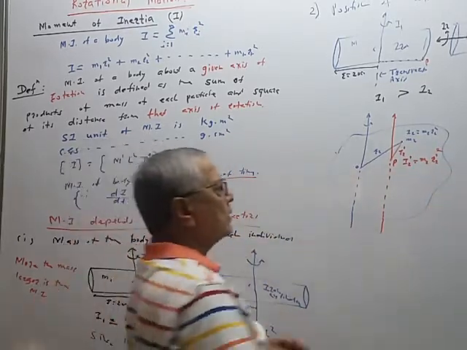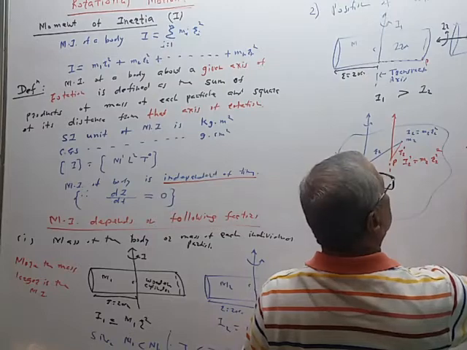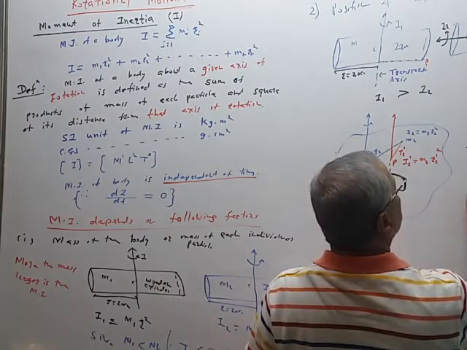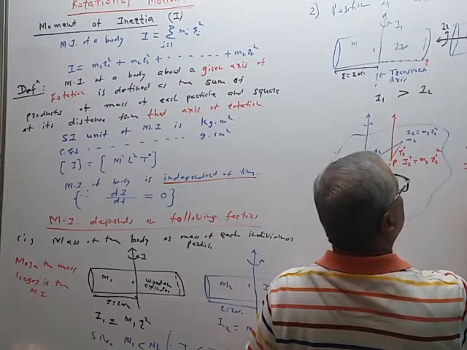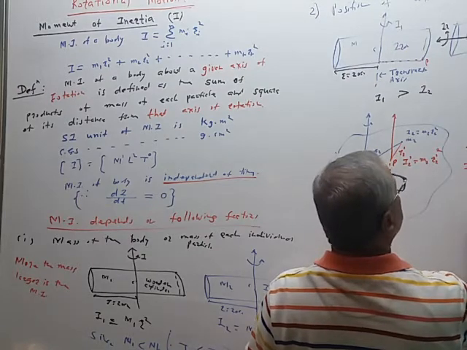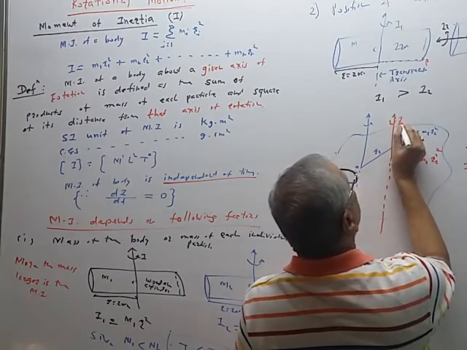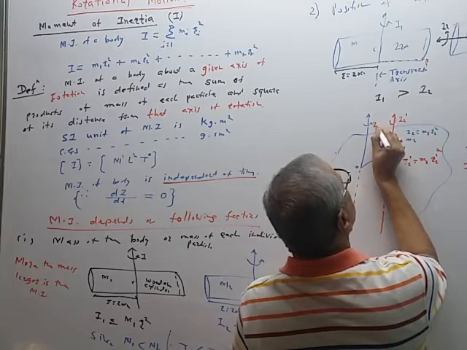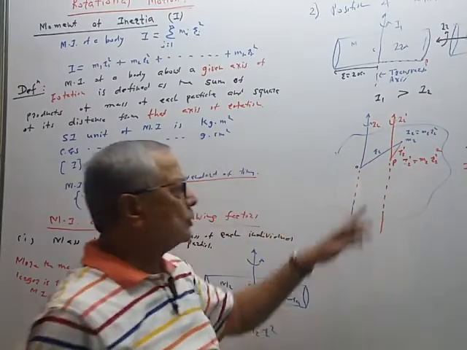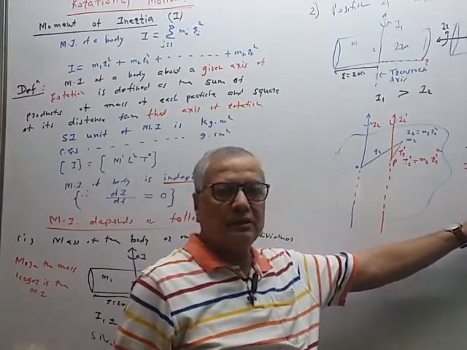See in this figure, r2 is greater than r2 dash. Therefore, I2 is greater than I2 dash. This moment of inertia is I2 dash, and this moment of inertia is I2. So when the distance decreases, the moment of inertia decreases.